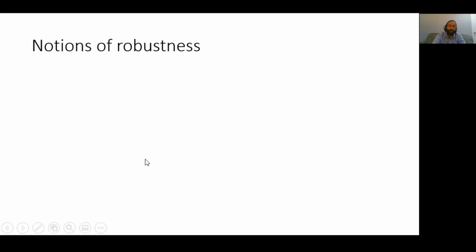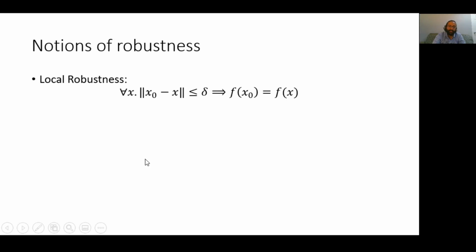Now, there are many ways of formalizing this notion of robustness. One very popular formalization of robustness, referred to as local robustness, says that given some input x0, for all inputs x that are less than or equal to delta distant from x0, the output of the neural network should be the same as the output at x0. This property has been heavily investigated, and there are a number of verification algorithms in the literature for checking this property.